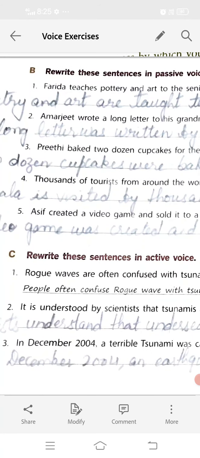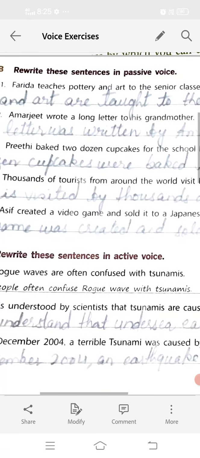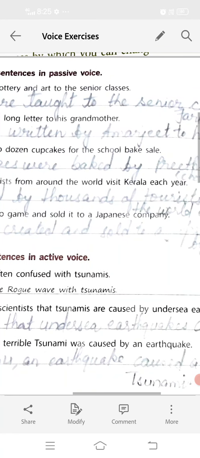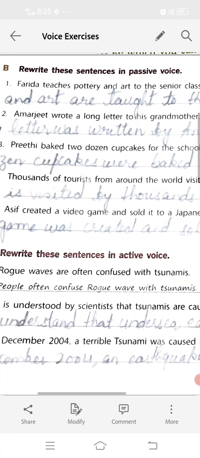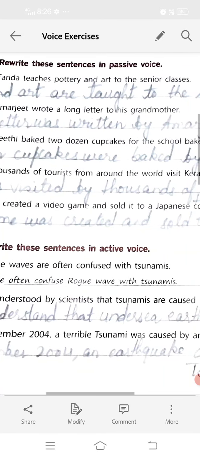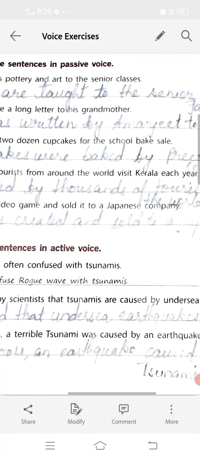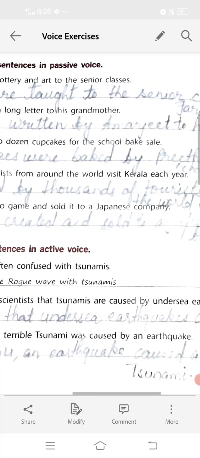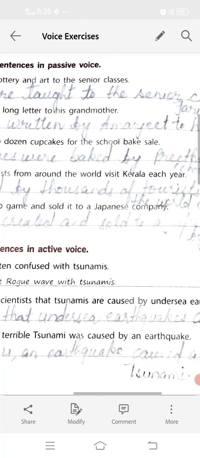नेक्स्ट देखिए फोर्थ वन. Thousands of tourists from around the world visit Kerala each year. Thousands of tourists, दैट इज द सब्जेक्ट, और आपका विजिट इज द वर्ब एंड केरला हेयर इज द ऑब्जेक्ट.